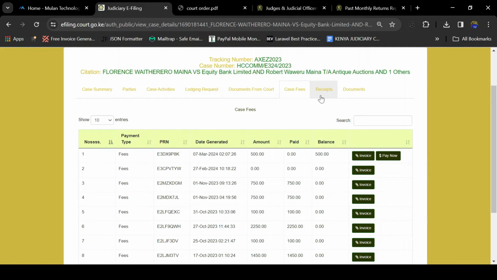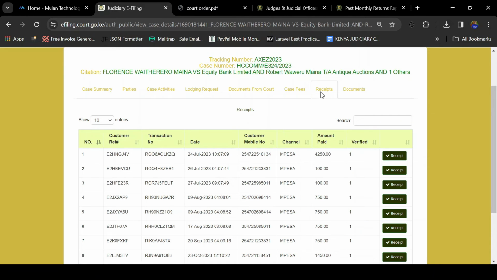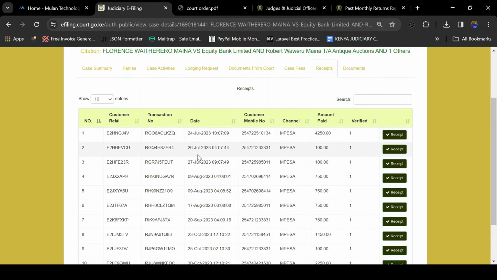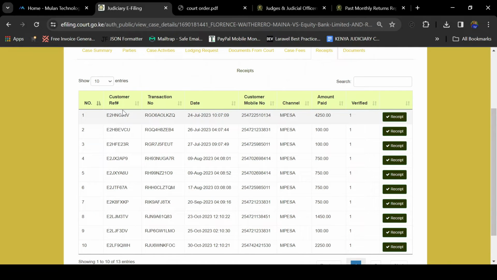You also have an option for receipt. Once an invoice is paid or a court fee is paid, there will be an option for generating the receipts. So this is the section. The receipt will contain the customer reference number and the transaction number.